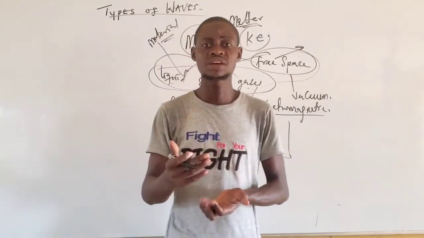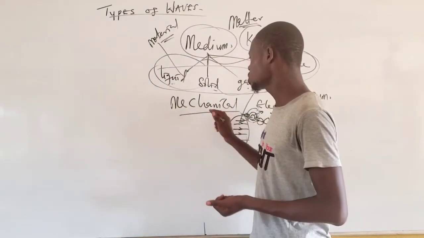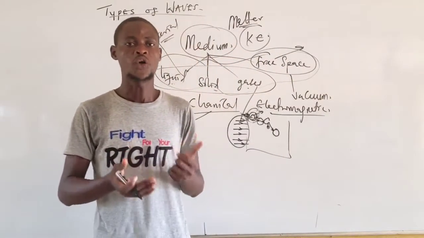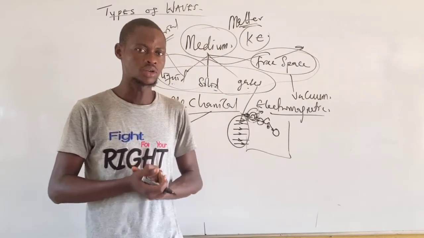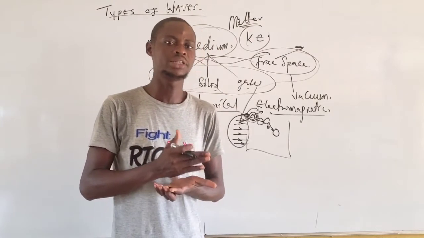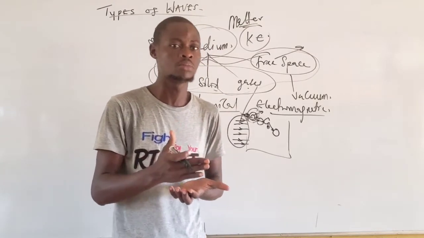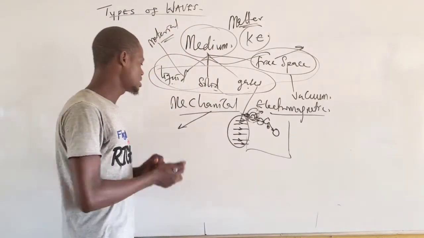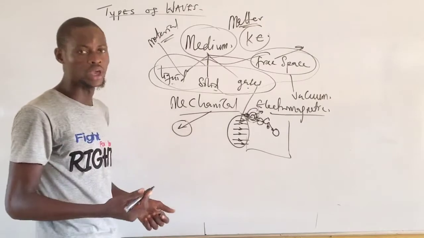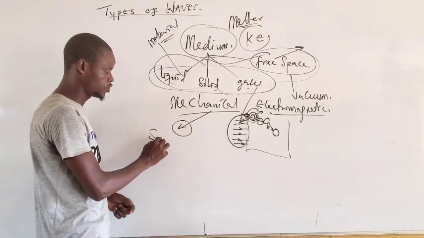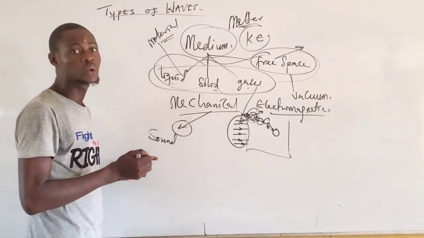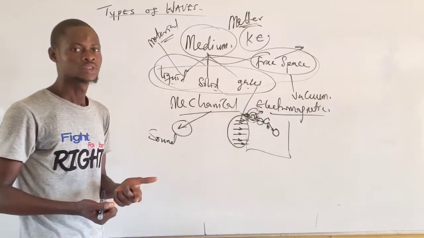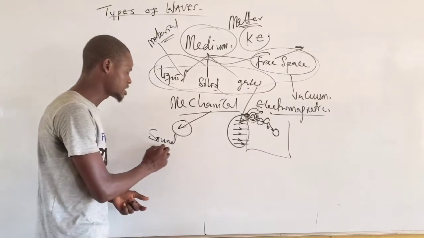According to the definition, mechanical waves are waves that require a material medium for their propagation. That is what we call mechanical wave. The greatest example of mechanical wave is the sound wave. Sound wave will never travel when there is no material, such as liquid, solid, and gas. It will never travel.